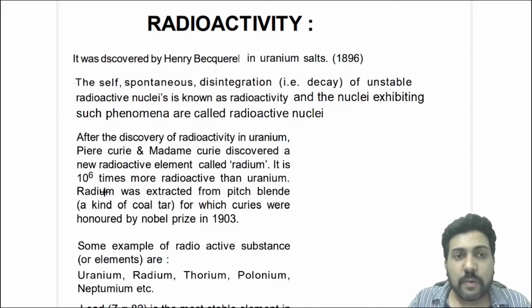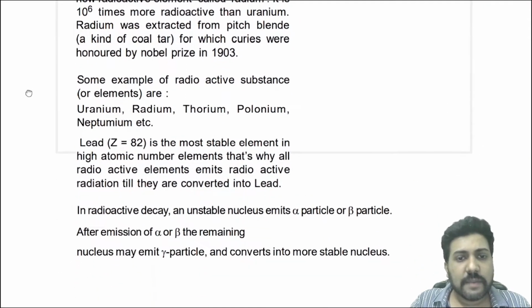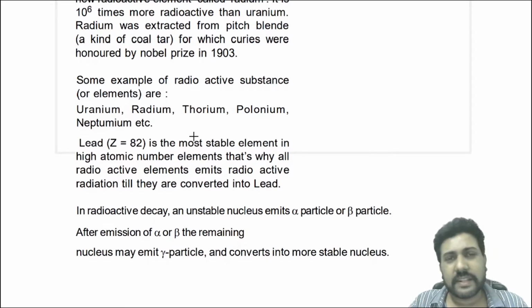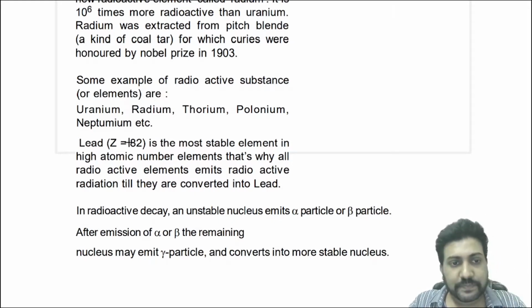What are some of the other examples of radioactive substances? Some examples are uranium, radium, thorium, polonium, neptunium, etc. There are many other radioactive substances which are unstable and spontaneously decay.